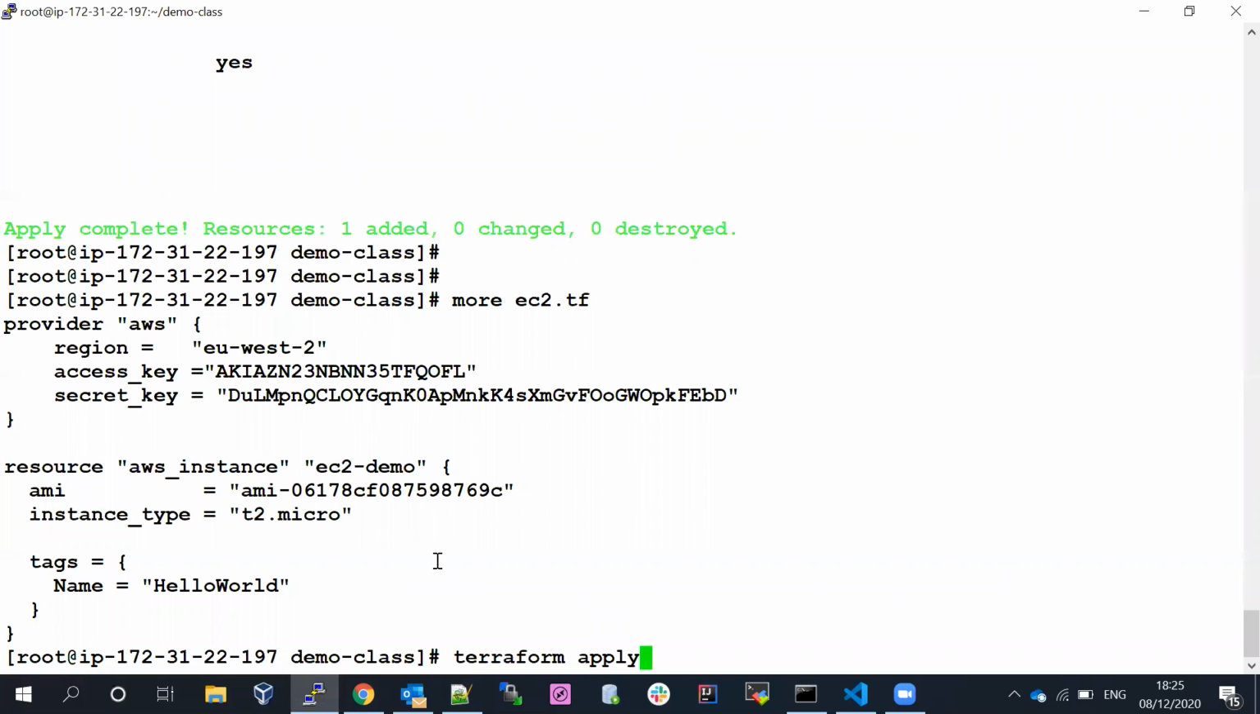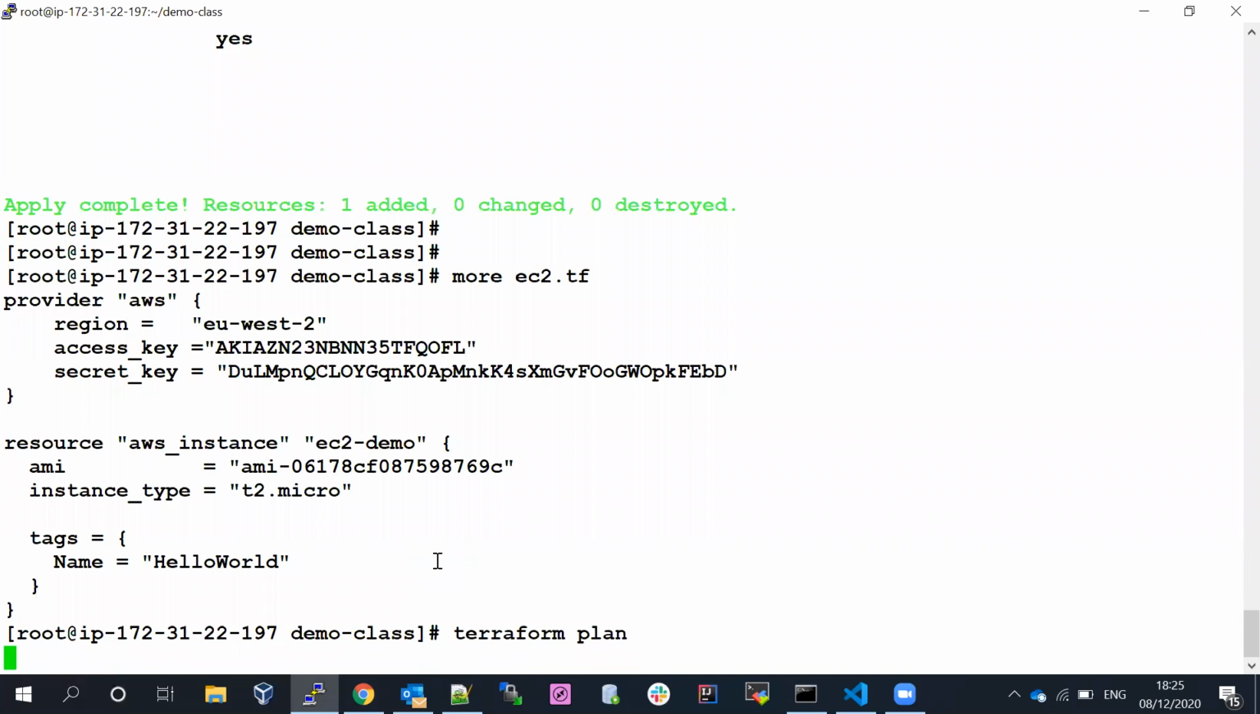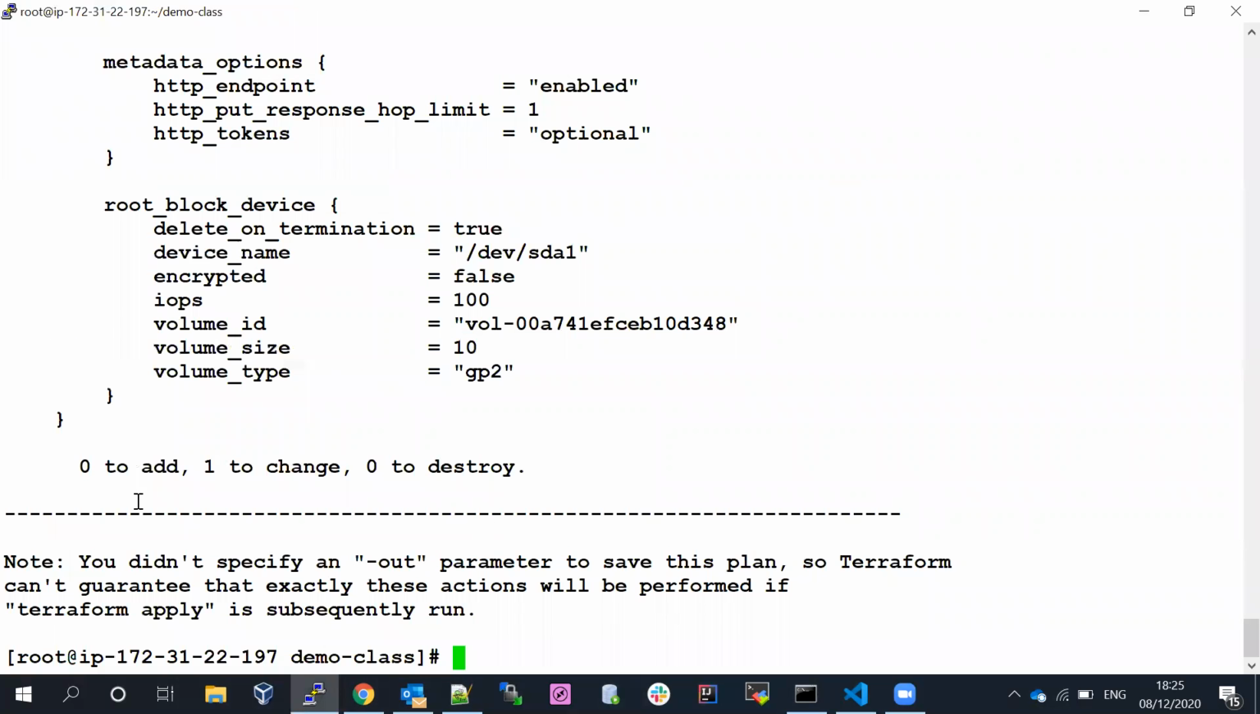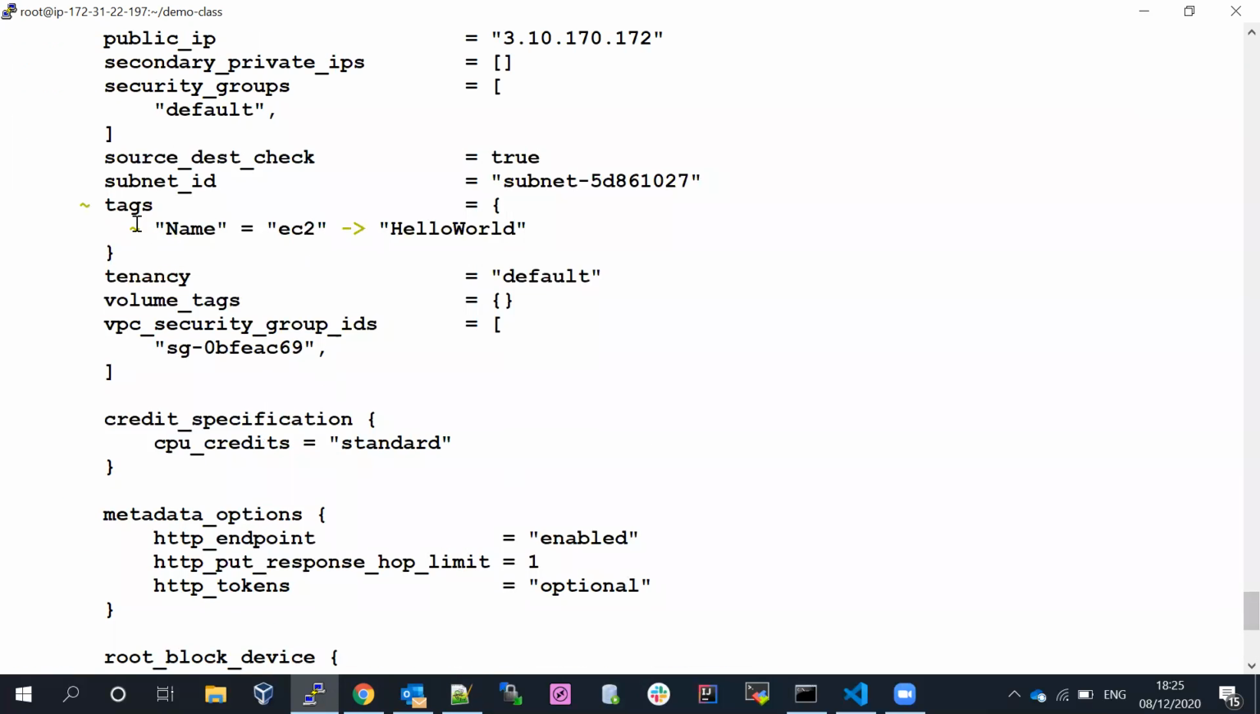Now if I run the Terraform plan, let's see what is going to show. We changed something manually. So let's see what Terraform will show. It's saying 0 to add, 1 to change and 0 to destroy. If you go a little bit up, it's saying clearly the name is going to change from EC2 to hello world. Why? Because we have not implemented it through Terraform. We have done the changes manually.